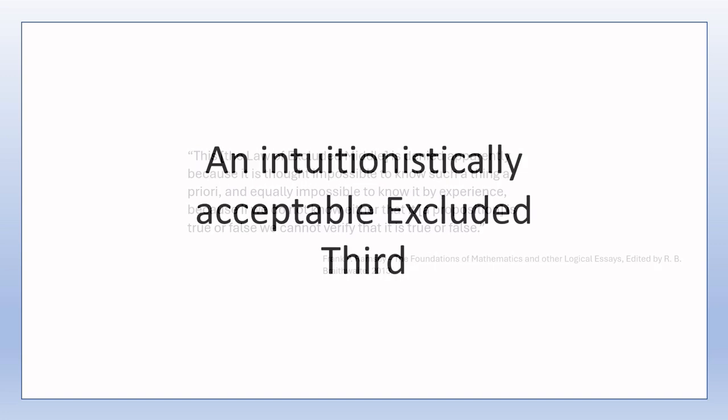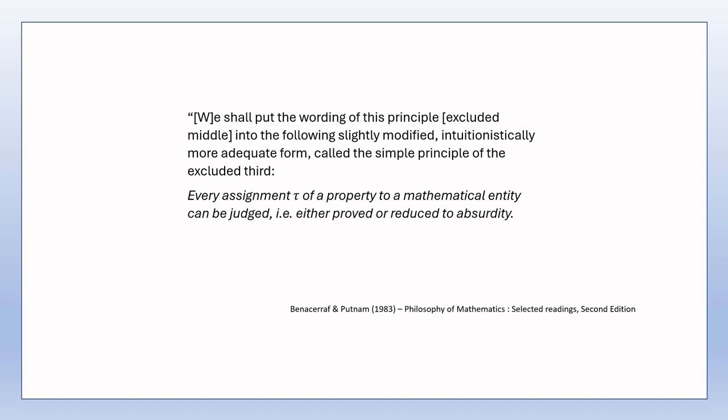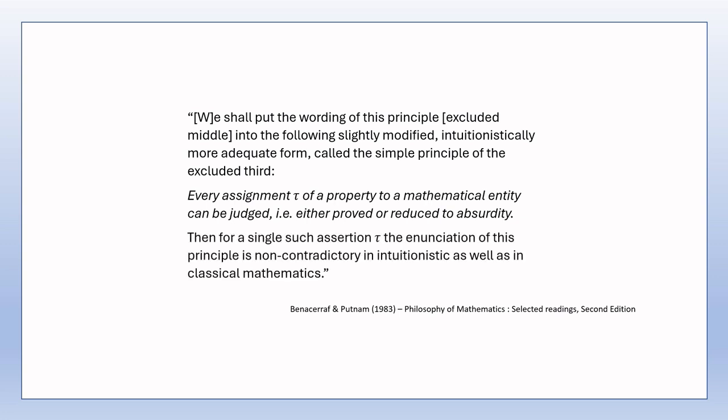The intuitionists devised their own version of the law of excluded middle. Here are some passages from Benacerraf and Putnam. "We shall put the wording of this principle of excluded middle into the following slightly modified intuitionistically more adequate form, called the simple principle of the excluded third. Every assignment tau of a property to a mathematical entity can be judged, i.e. either proved or reduced to absurdity. Then for a single such assertion tau, the enunciation of this principle is non-contradictory in intuitionistic as well as in classical mathematics."